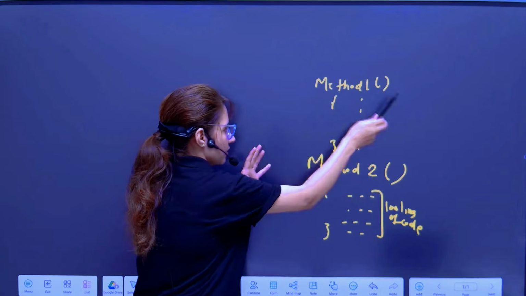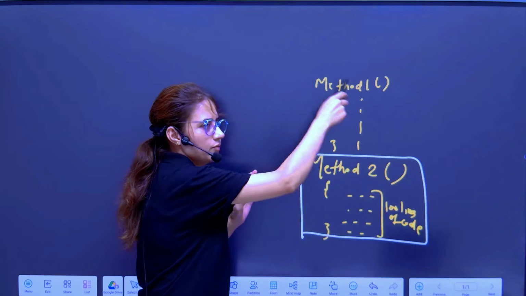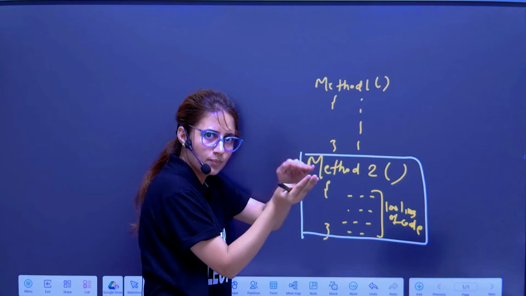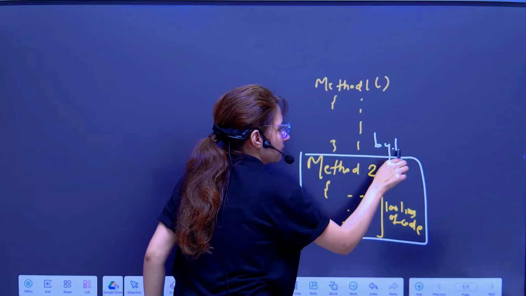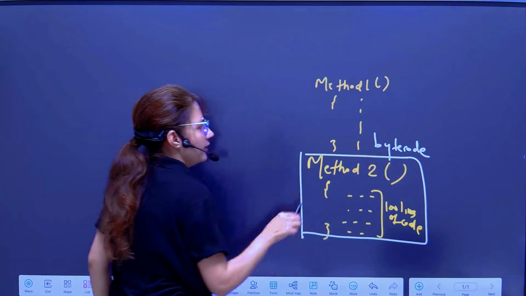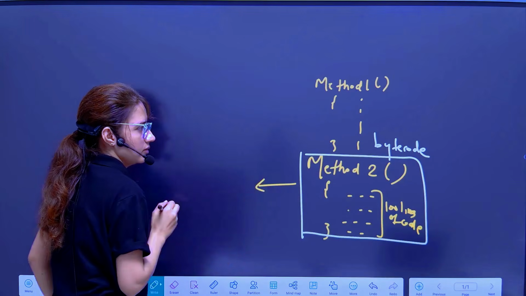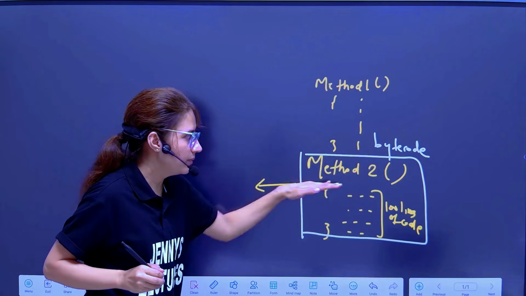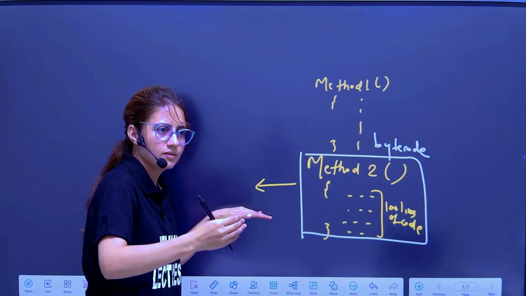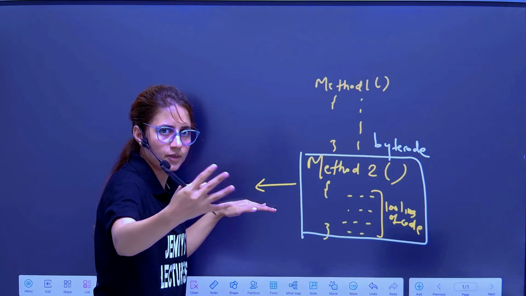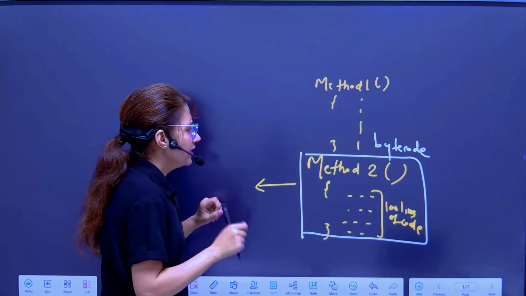Let me just take this example only. Everything would be converted into bytecode, but we are taking the simple example within this method 2, converted into bytecode, right? Now we have a .class file, this is the bytecode. Now, JVM will do what? This bytecode would be interpreted line by line by the JVM, right? And then it gives you output on that particular machine. This thing you got.